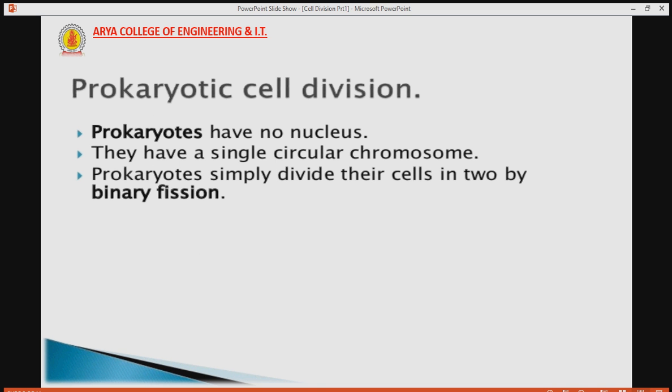Now the next one is prokaryotic cell, means the cell which have no nucleus or not a well developed nucleus, that is called prokaryotic cell. In this, prokaryotic cell have a singular circular chromosome. Prokaryotic cell divide their cell by binary fission, means cell itself broke down into two part, means one broken down into two, that is called binary fission.